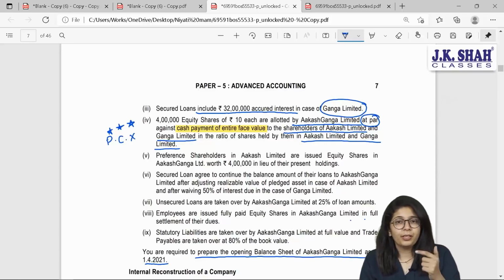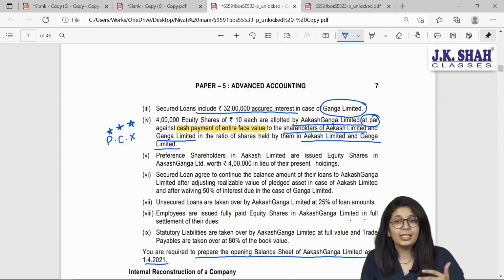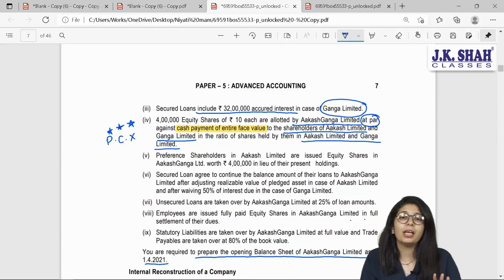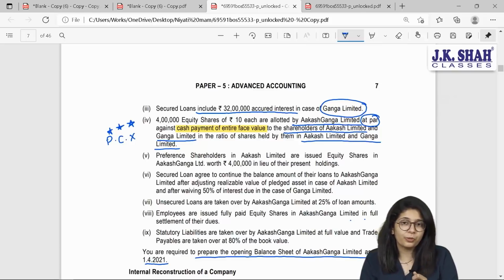Also beta, when equity shares of Akash and Ganga are going to give me cash, it means that I am not going to issue them any other purchase consideration. One more time. But here it has been said that individually both the shareholders are going to give the new company amount in the way of cash. They will be issuing equity shares and giving you cash payment. Normally in amalgamation, new company straight away gives equity shares. Does it take cash in return? No. That means in this sum, purchase consideration will not be paid to equity shareholders.